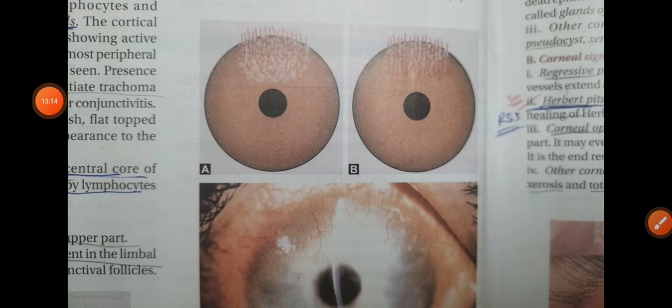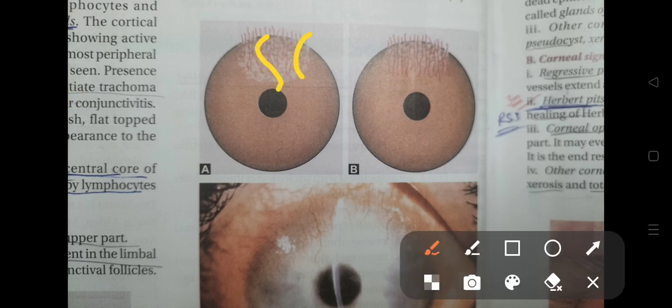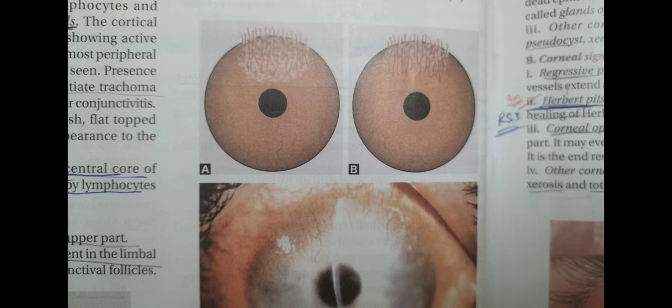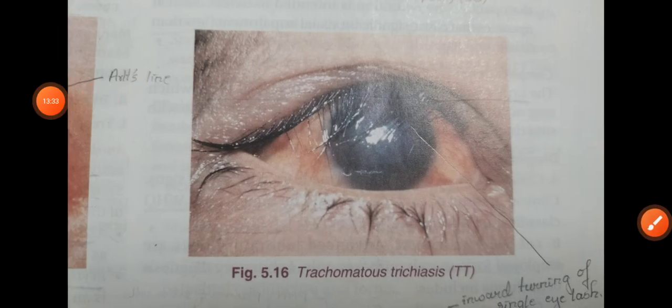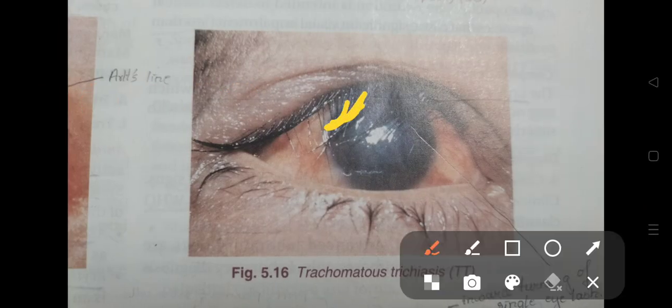Next, here you can see progressive pannus, that is neovascularization, and here is the regressive pannus. Next, these are the Herbert pits. Herbert pits are seen in the cicatrization stage, but Herbert follicles are seen in the inflammatory stage, that is the first stage. Next, this is trachomatous trichiasis. Here you can see eyelashes rubbing against the cornea. Irritation and redness are also seen.